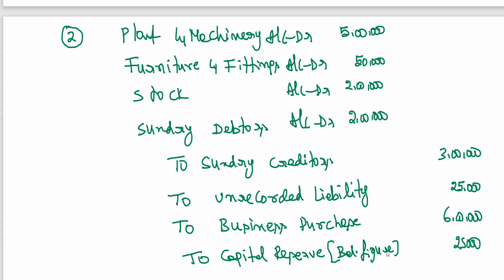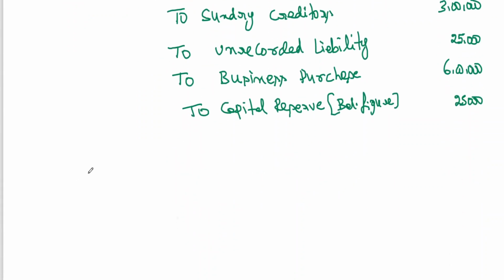This is a hidden figure. This capital reserve will appear in the balance sheet in the books of the purchasing company. Narration: being the entry for incorporation of assets and liabilities.